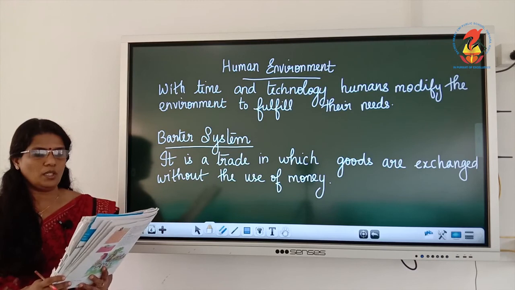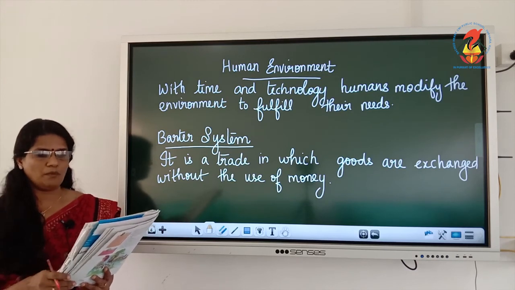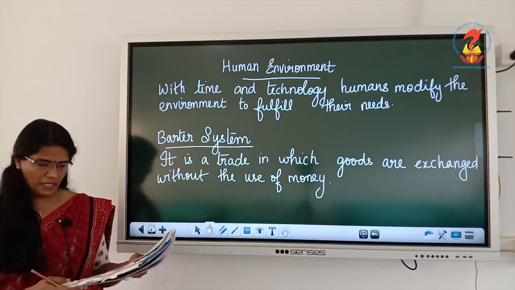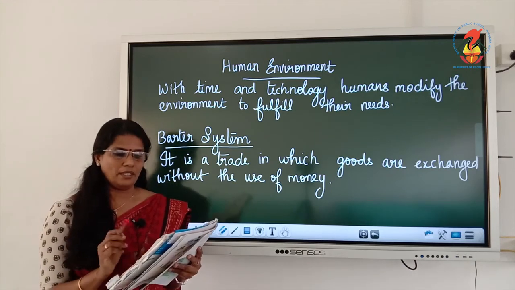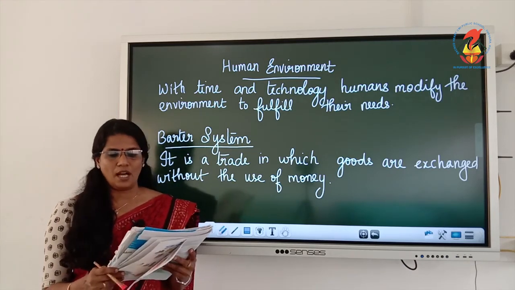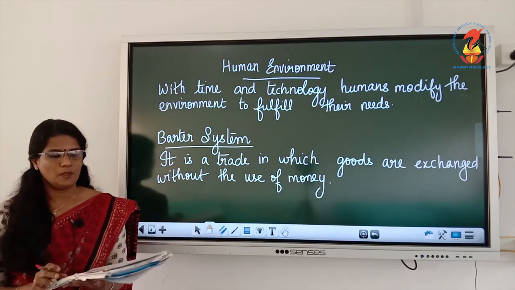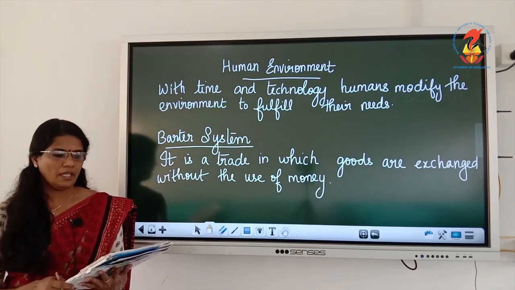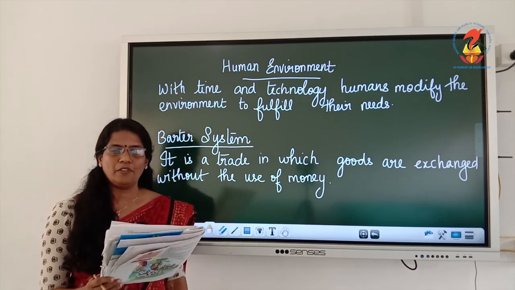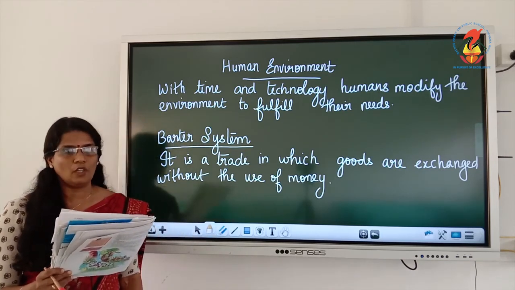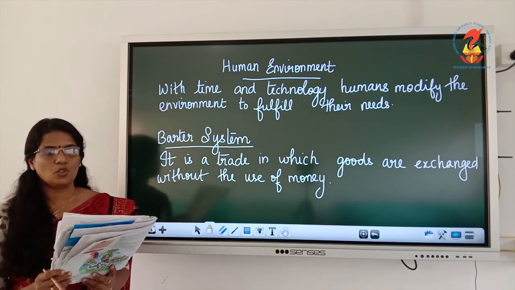So what you can do is underline all the important points. On page number 5, in the fact box, barter system is given. Please do underline: it is a trade in which goods are exchanged without the use of money. And there is one more box over there. It is written that on 5th June every year, World Environment Day is celebrated. Please do mark that box.